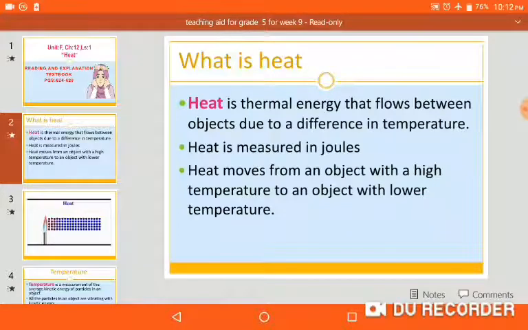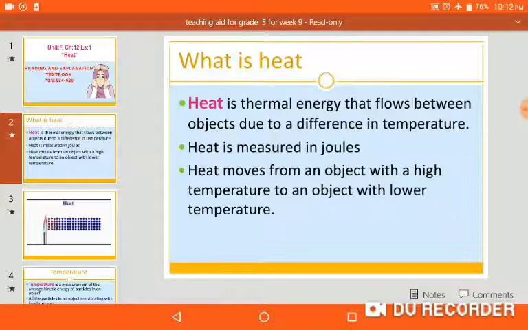Before starting heat, I just want to ask a question. Have you ever taken a sip of hot coffee? What happened? Yes, it burns your tongue and you say "ouch". Energy in the hot drink flows into your tissues and damages them. And this energy that causes such a burn on your tongue is heat.